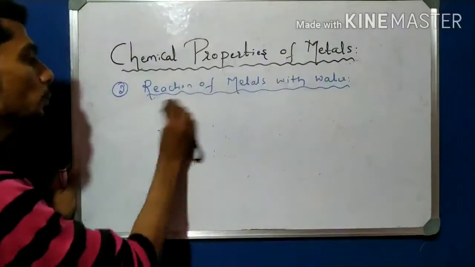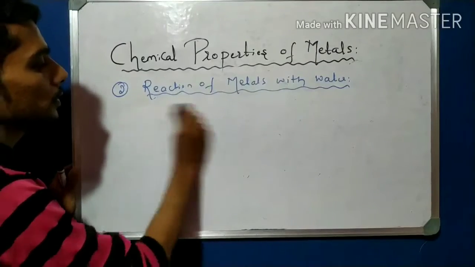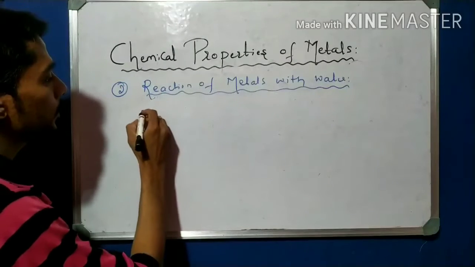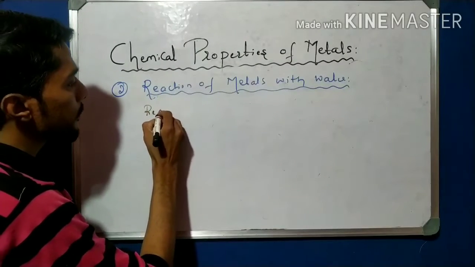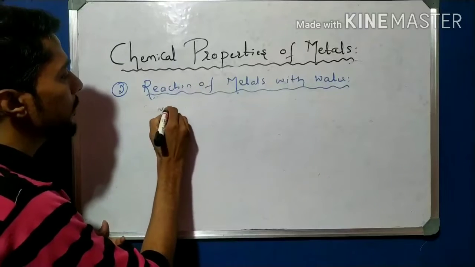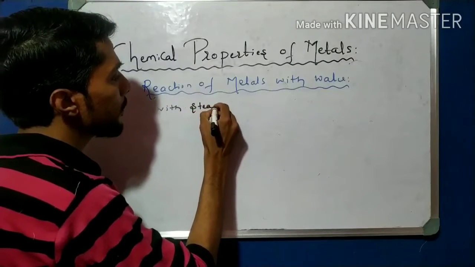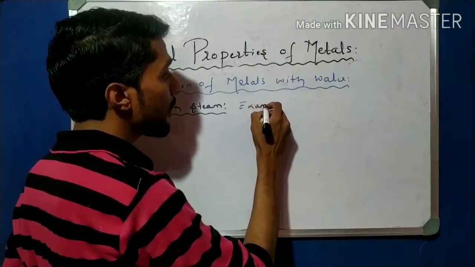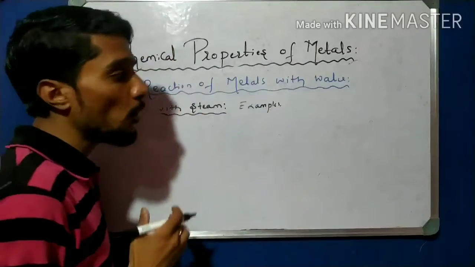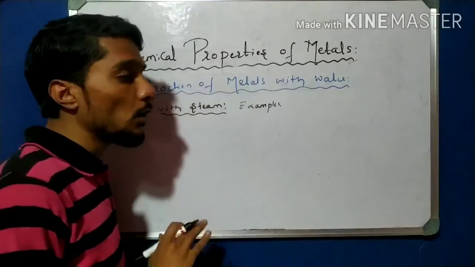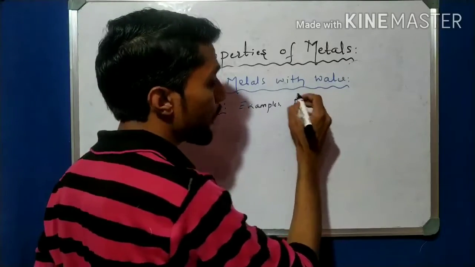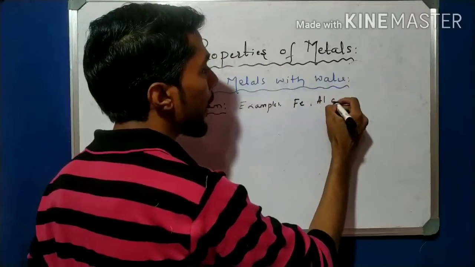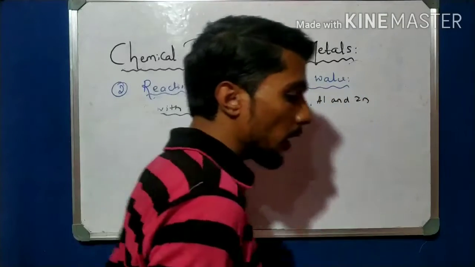Now come to the last point, the reaction with steam. The metals which react with steam, hot steam, not cold water or hot water, are iron, aluminium, and zinc.